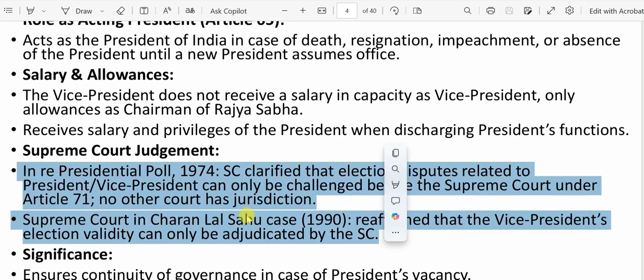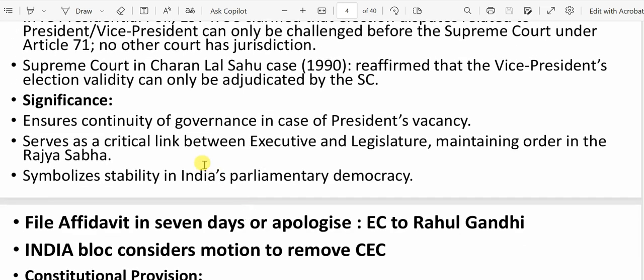This can help enrich your mains answer writing. Now next, what is the significance of having a Vice President? It ensures the continuity of governance, like in case of the President's death, removal or impeachment. He serves as a critical link between the executive and the legislature, and he also maintains order in the Rajya Sabha.